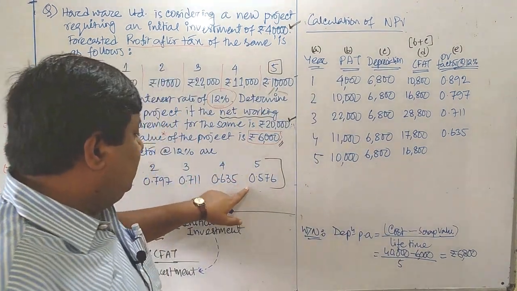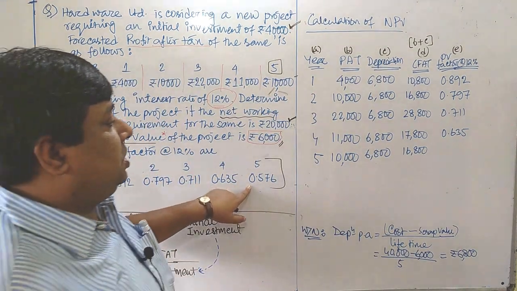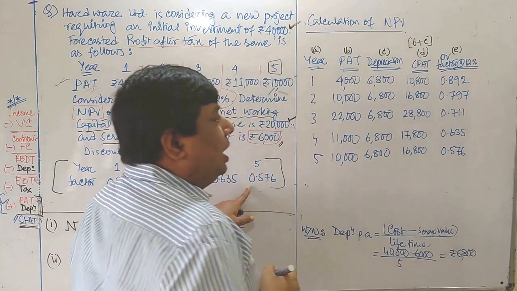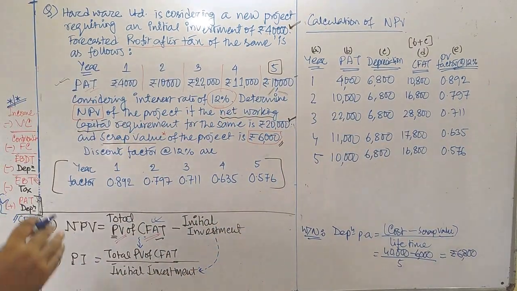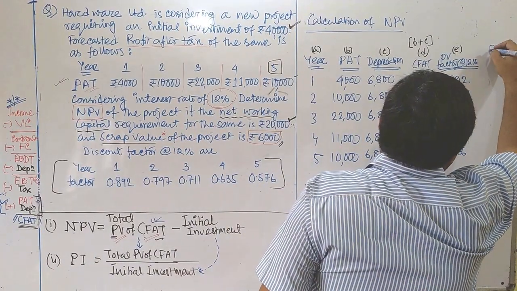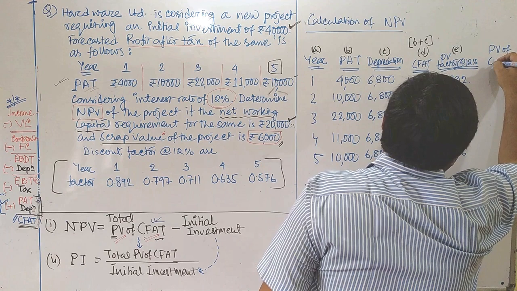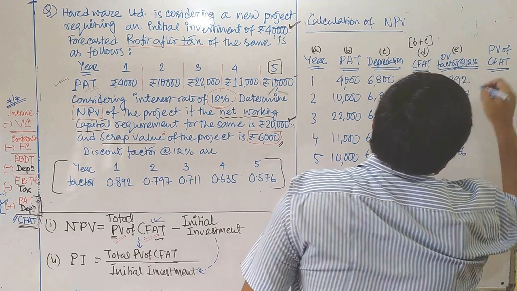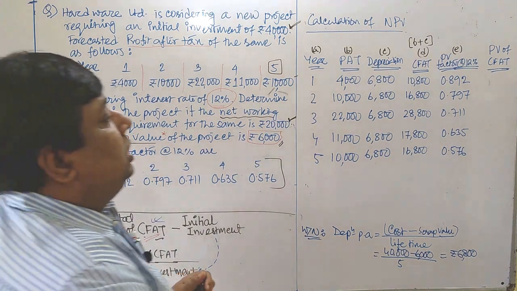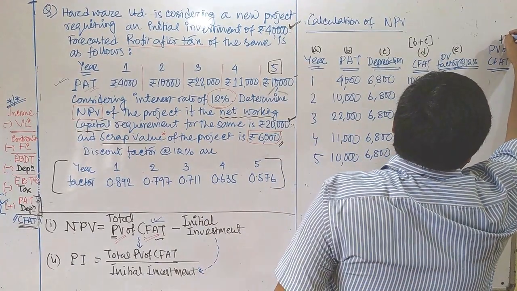0.635. And the fifth year is 0.576. I can plot it here. Since once we multiply that CFAT with the PV factor, we can finally get the PV, or present value, of CFAT, the present value of cash flow after tax. Such a column you can also consider as your column.